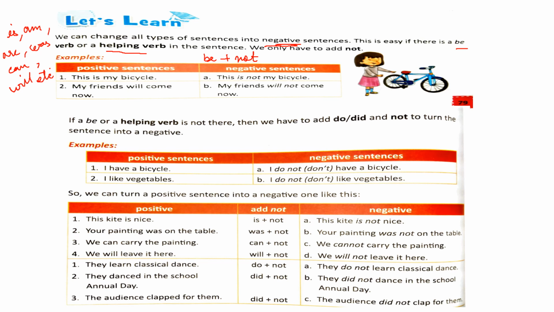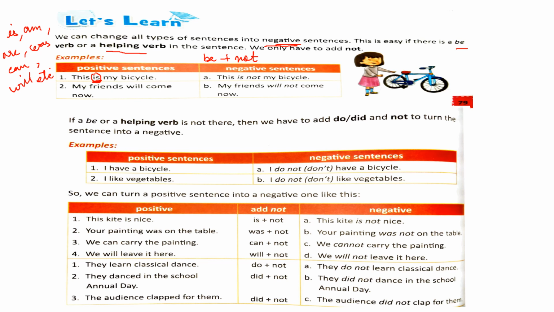And here you can notice that they have used the be verb or helping verb is, right? So in that case, what do you do? You just add not next to the be verb. So this sentence becomes, this is not my bicycle. So this is the negative sentence.